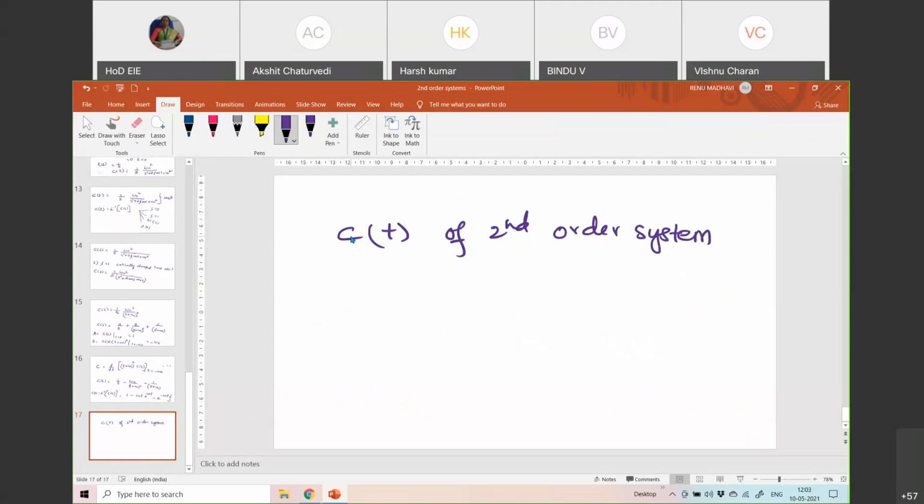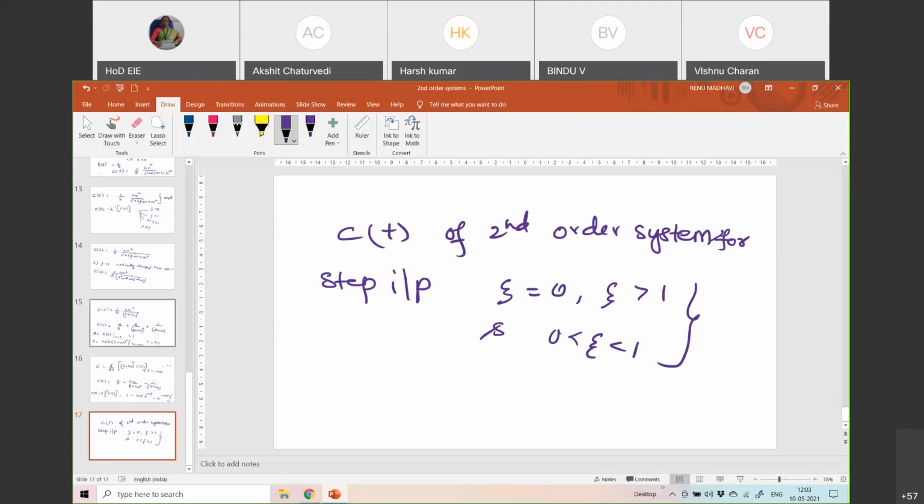You only have to apply your basic mathematics to understand it. Second order system for step input, for zeta equal to 0, zeta greater than 1, and zeta between 0 and 1. You have to look into the textbooks and solve it.